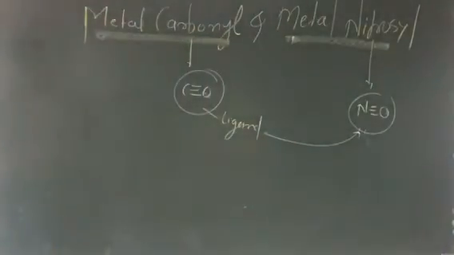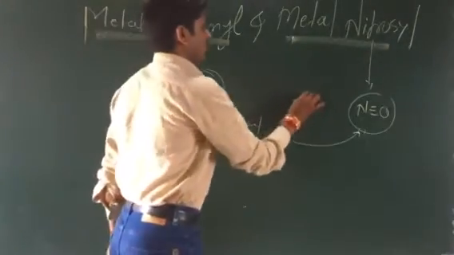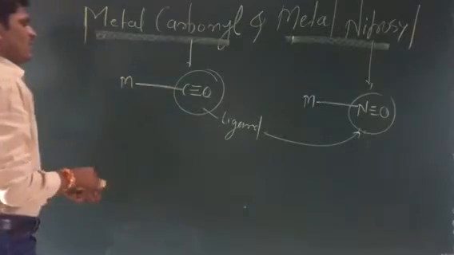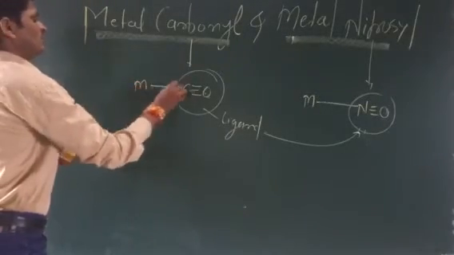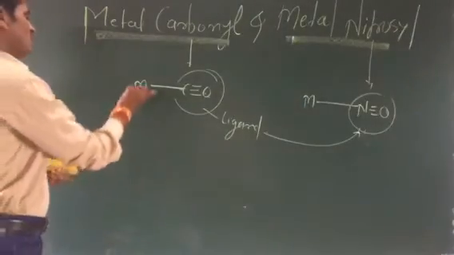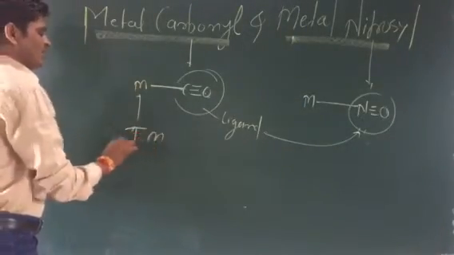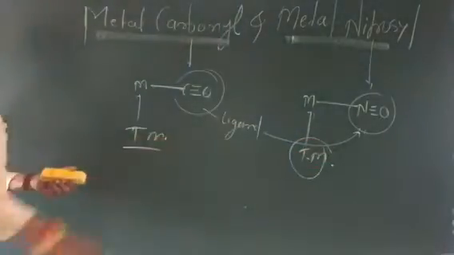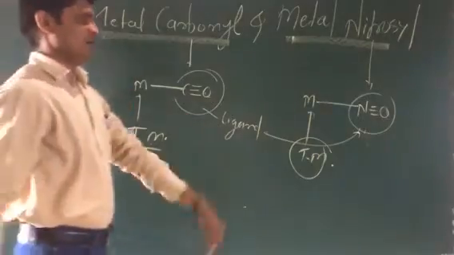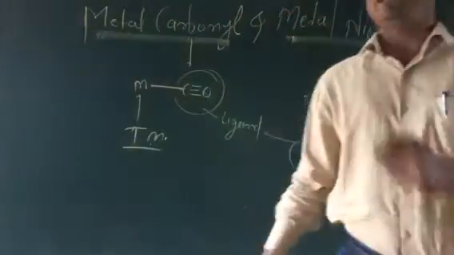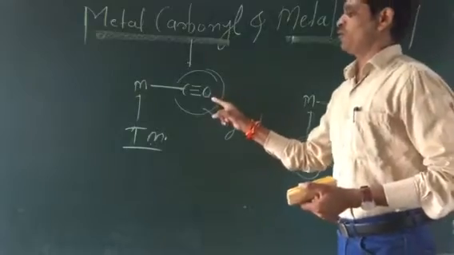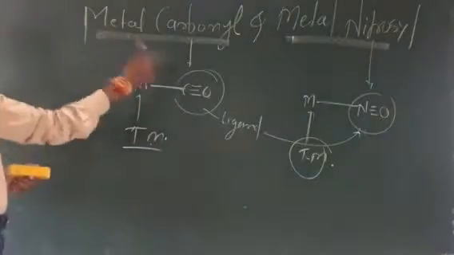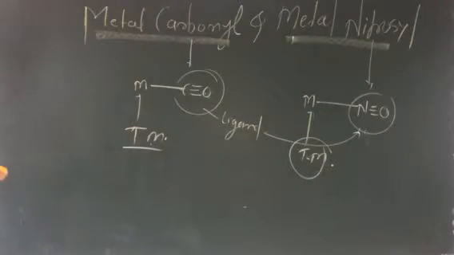So what happened here? The bond present between the metal and nitrosyl. Now, when we talk about the bond between metal and nitrosyl, the metal should be a TM, a transition metal. Carbonyl as a ligand, directly bonded to a transition metal, is known as metal carbonyl.